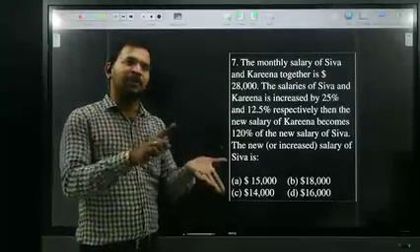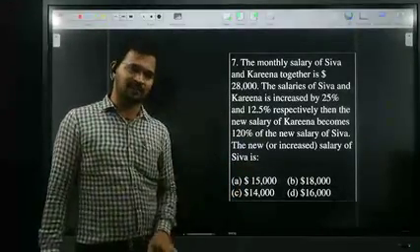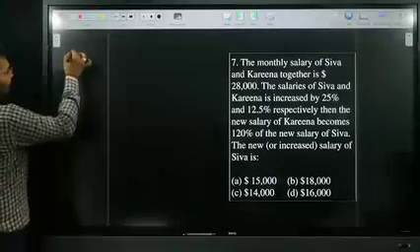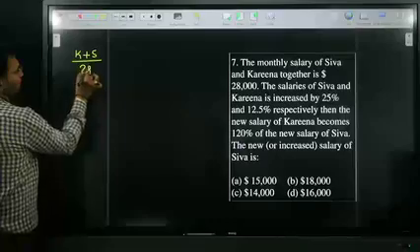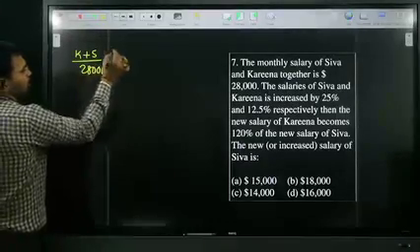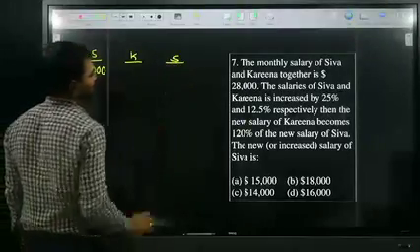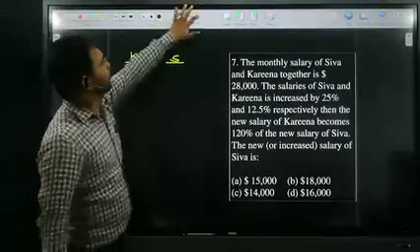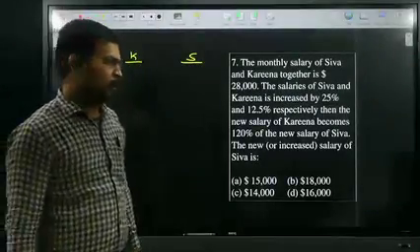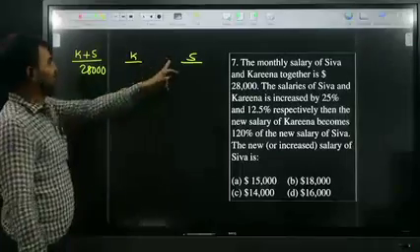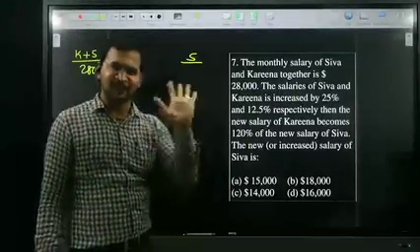Here, I don't know the individual salary of Shiva, and I don't know the individual salary of Karina, but I know the together salary. Karina plus Shiva together is 28,000. If I assume Karina's salary is X, Shiva's salary is 28,000 minus X. But if you go like that, that will be a circus. Don't go like that.